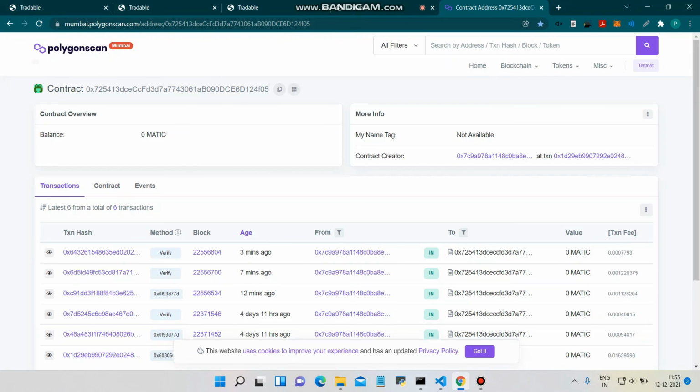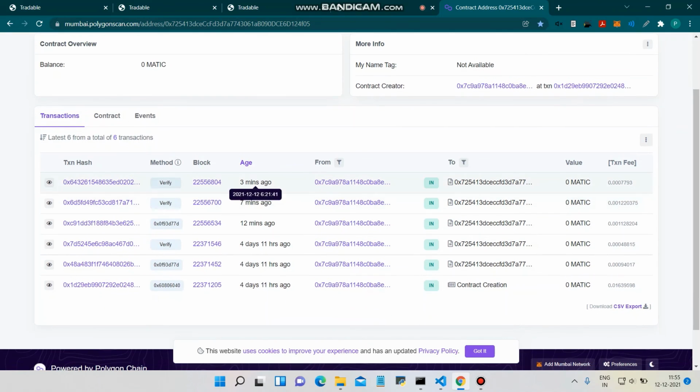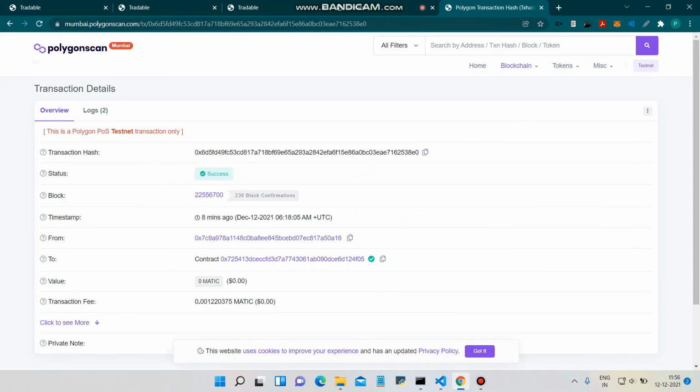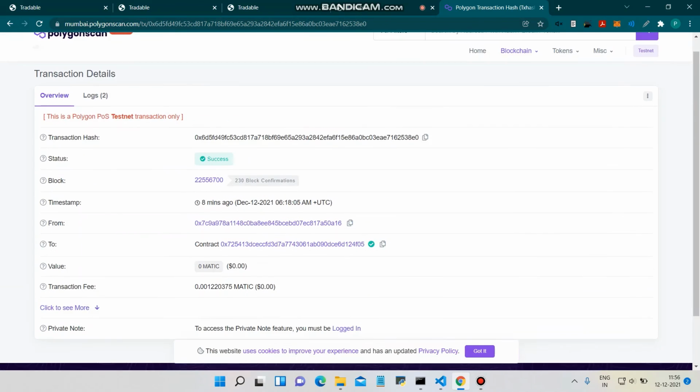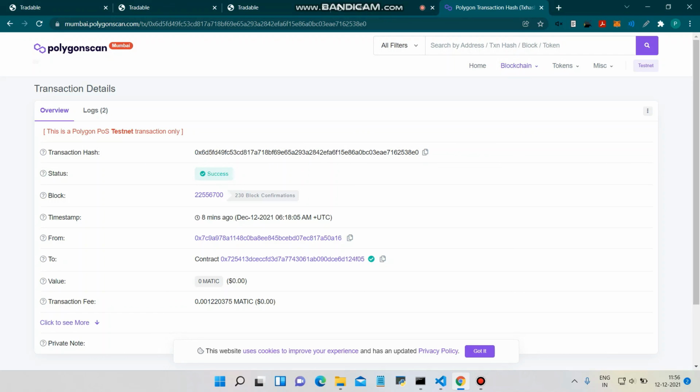Now this is the contract page. This is the contract address of this particular project, deployed on Polygon Scan Mumbai testnet. As you can see, these were the last transactions which we did just now. This is the transaction hash, and this is the particular transaction done just 8 minutes ago.